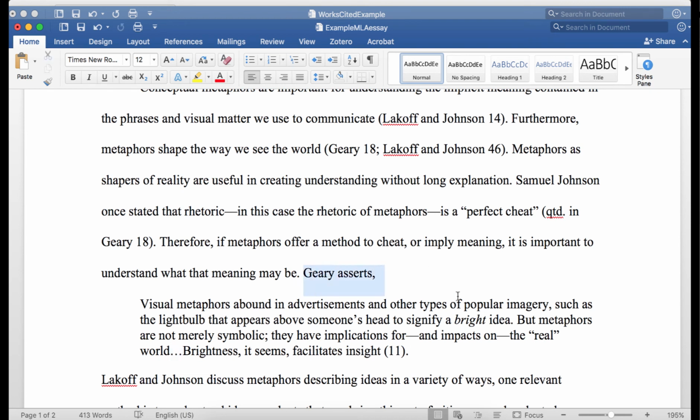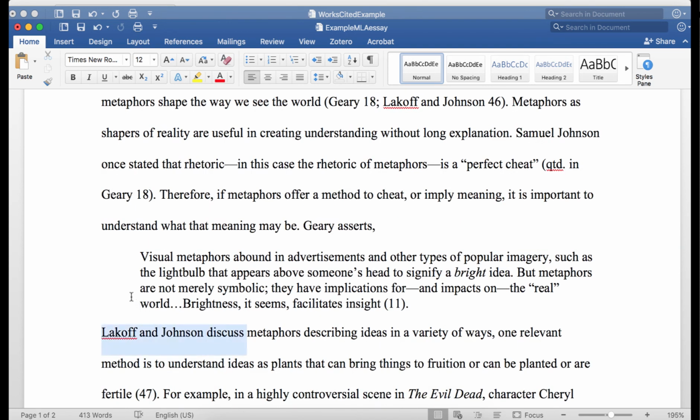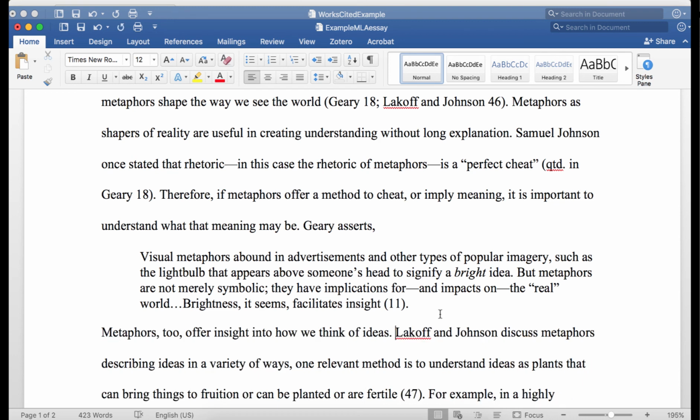You need to set up your quote. This is a very simple, basic setup, but you also need to contextualize your quote. In this essay, this sentence does not relate to this quote. So I need to write a sentence that will contextualize this quote into my essay. One thing to make sure that you notice is that there is no tab here. This is all still one paragraph. Okay, so I've added just a very basic sentence to try to link this quote with my next section.